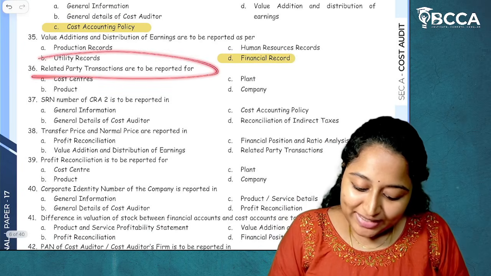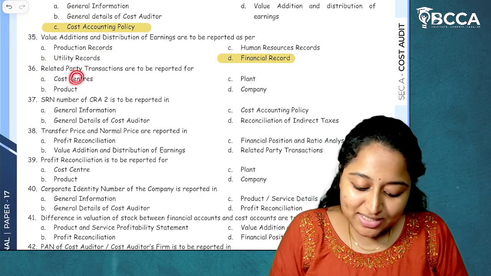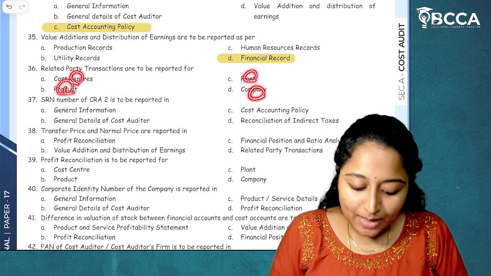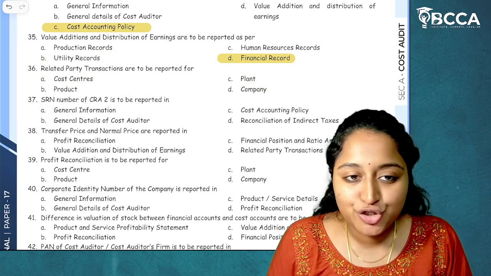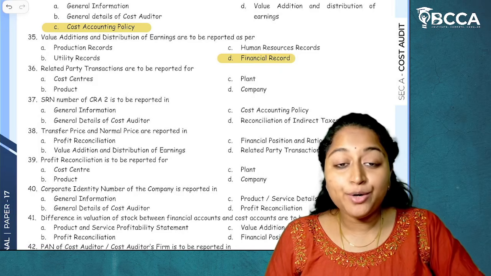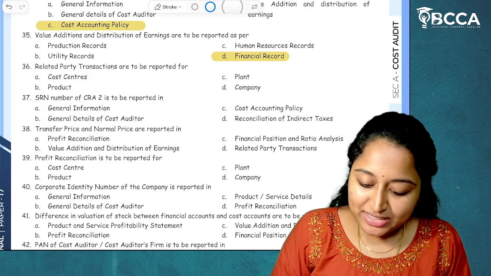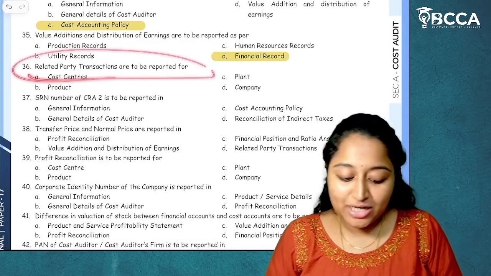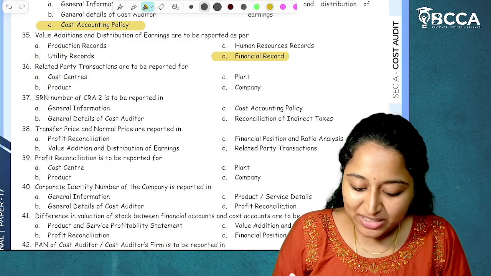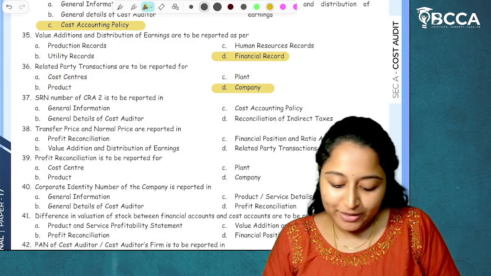Then, related party transactions are to be reported for cost centers, product, plant, company. Related party transactions should be reported for each and every company. I hope it is clear. Related party transactions are to be reported for company specific details. So the answer is option D.